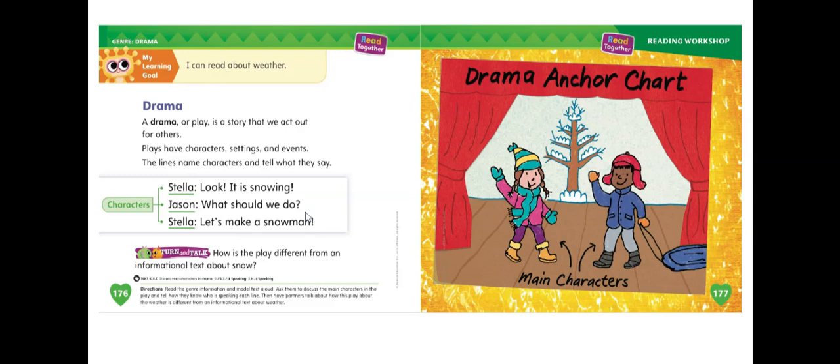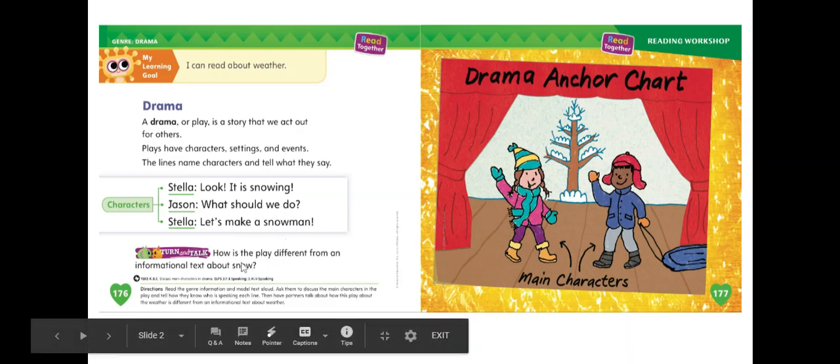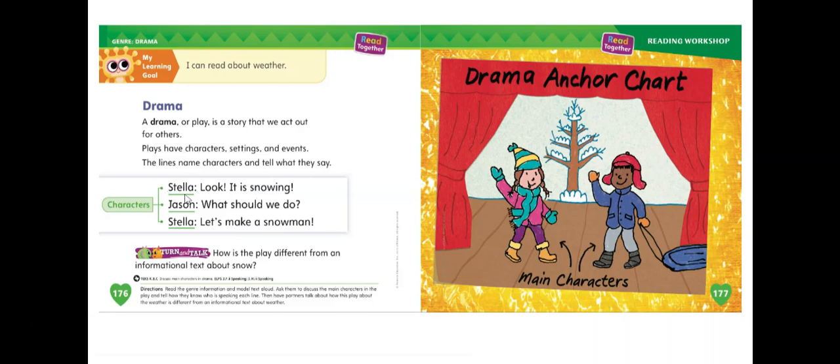Now, a drama would be something that if we were in class, we could actually act it out. So one person can pretend to be Stella, one person can pretend to be Jason, and we take turns. The person that is Stella is going to be reading her lines, and the person that is taking Jason's character is going to be reading his lines. So how can we explain how a play is different from an informational text about snow? Well, let's say we were reading a book just to teach us things about snow. The play is different because it has characters and it tells us each character's name and what they are saying.